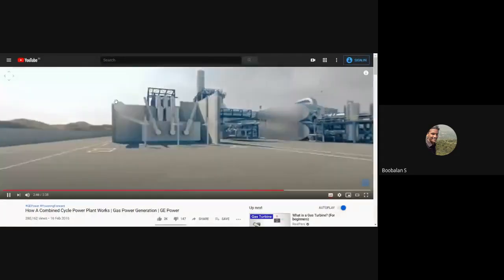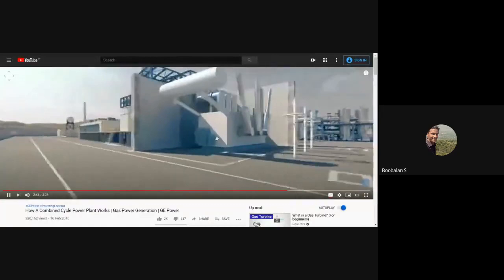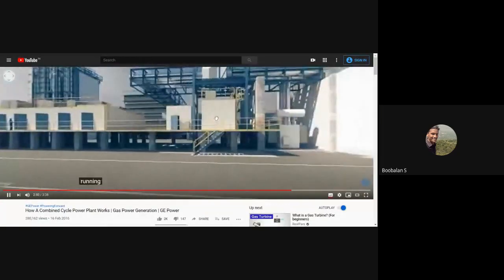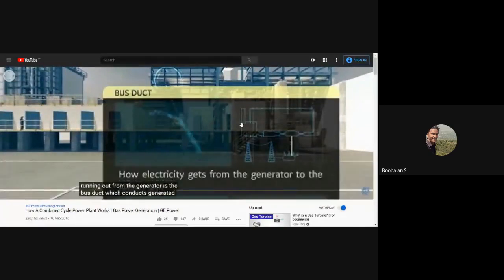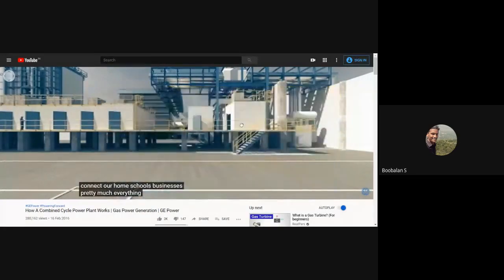This is my transformer output, right? So you can step up and apply it to the grid. From the generator is the bus duct, which conducts generated electricity from the generator to a transformer, enabling the electricity to be sent to the power grid, to which we connect our homes, schools, businesses, pretty much everything.